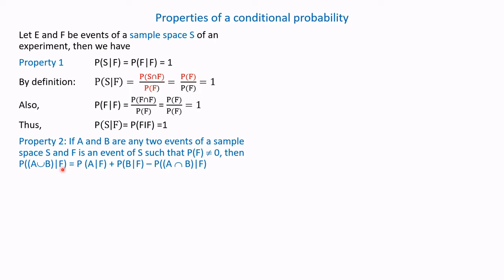We can use either "upon" or "given that F has occurred."